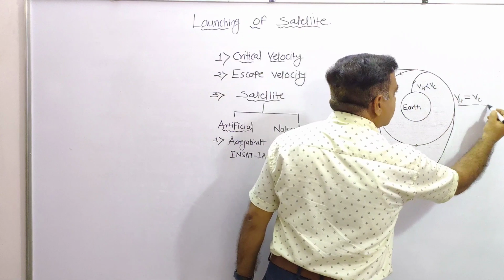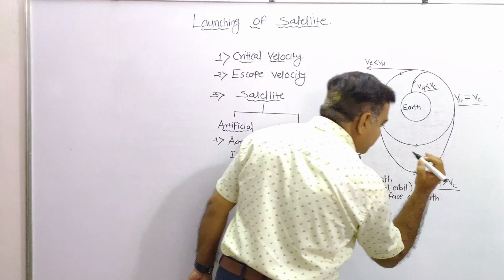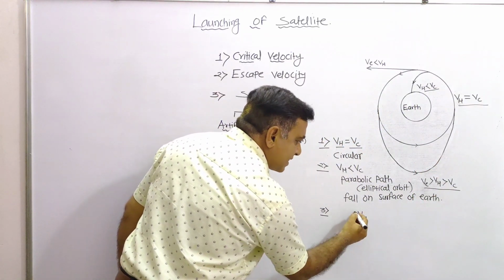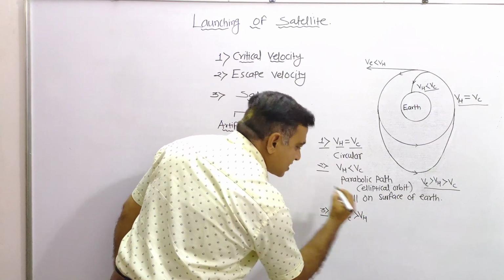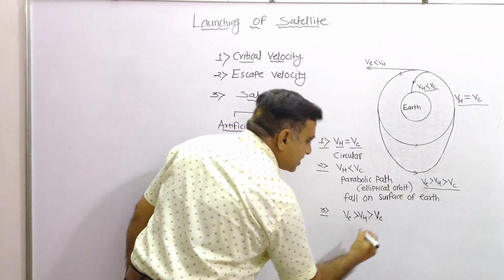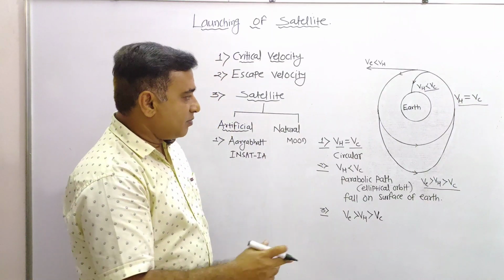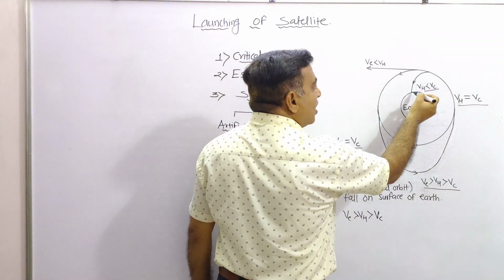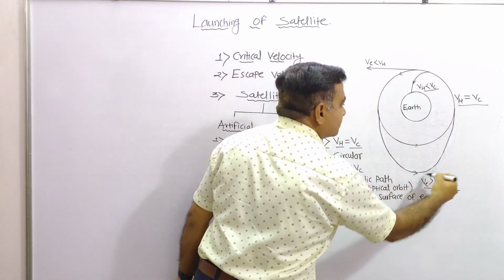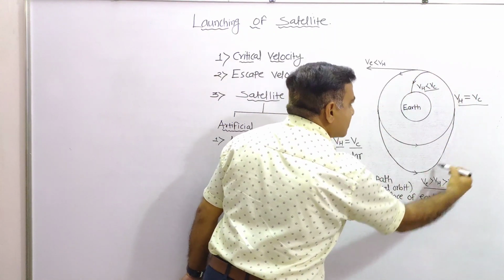Now the third condition that we are going to observe. This condition is over, this condition is also over. Now we are going to know: if horizontal velocity is less than escape velocity and greater than critical velocity, that means it is in between escape velocity and critical velocity, then after launching it continuously follows an elliptical path, which is shown just like this.